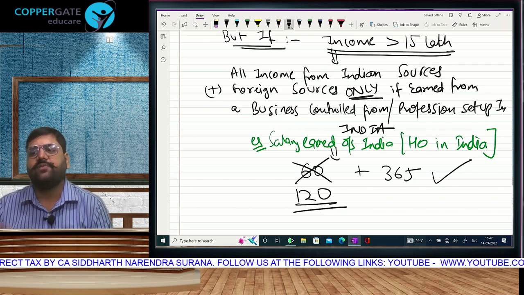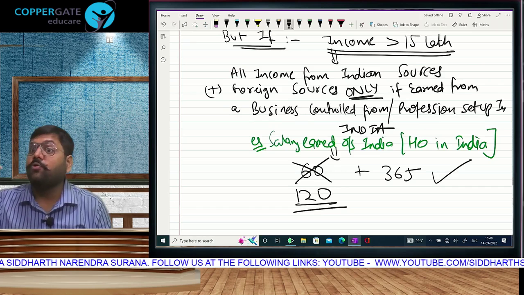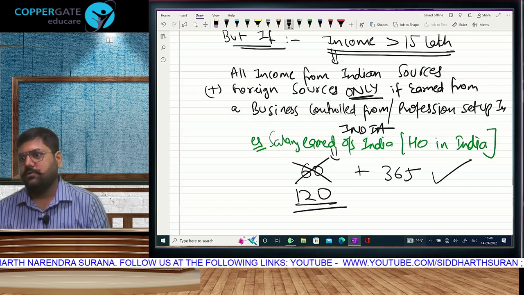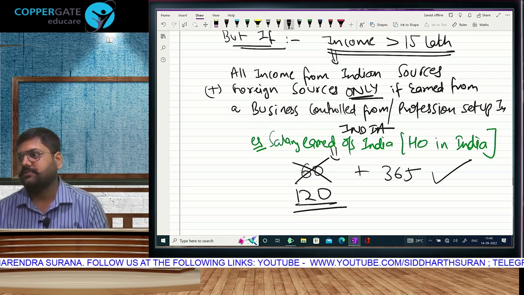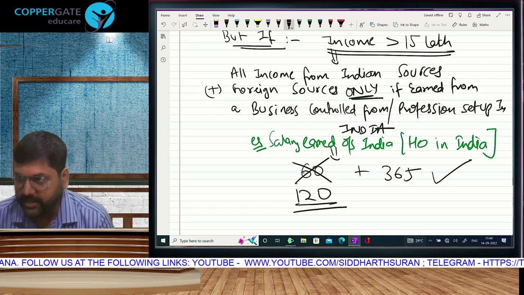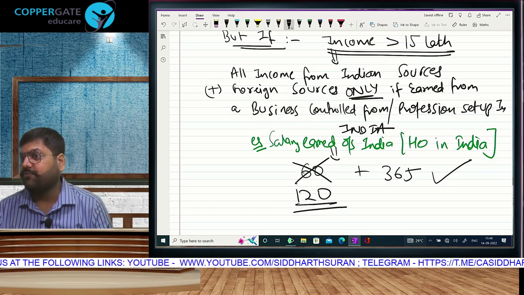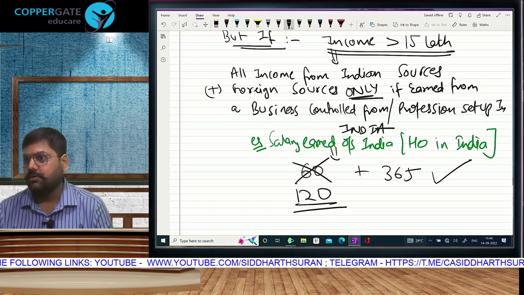So for a citizen going for earning or a citizen or PIO coming for visit, 60-365 is not applicable. But if the one who is coming for visit has income exceeding 15 lakhs, which income? All incomes from Indian sources and any income outside India if earned from a business or profession controlled from India.